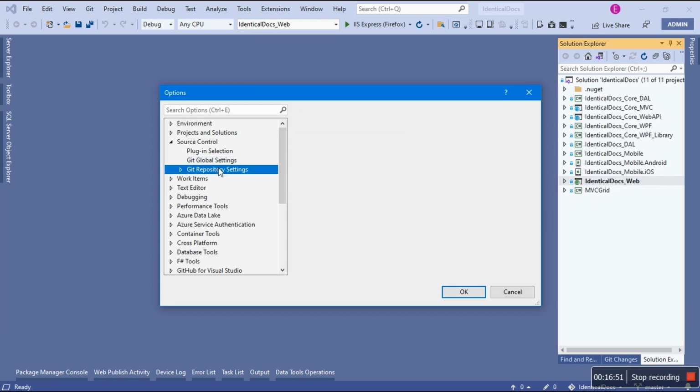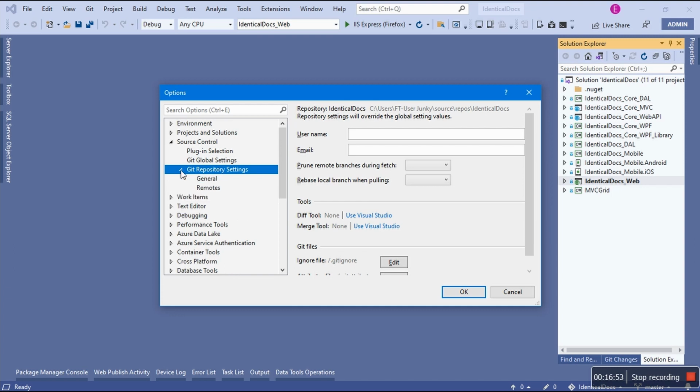Now, Git repository settings. Okay, so this is the repository settings. It's a local one, by the way. Repository settings will override the global setting values. So the username, the email, we've seen these. Diff tool. It's interesting. Why is diff tool set to none and not Visual Studio? Merge tool, none, not Visual Studio.